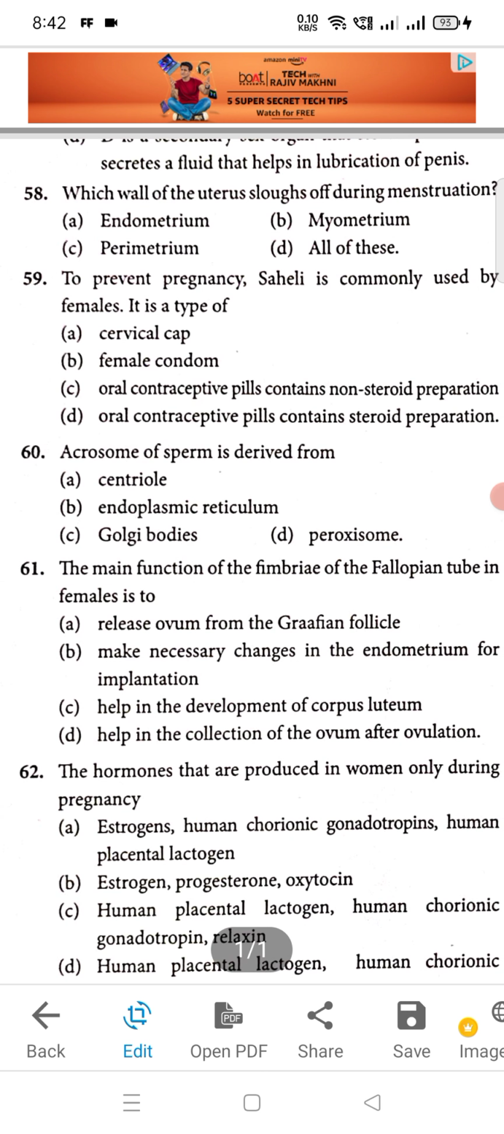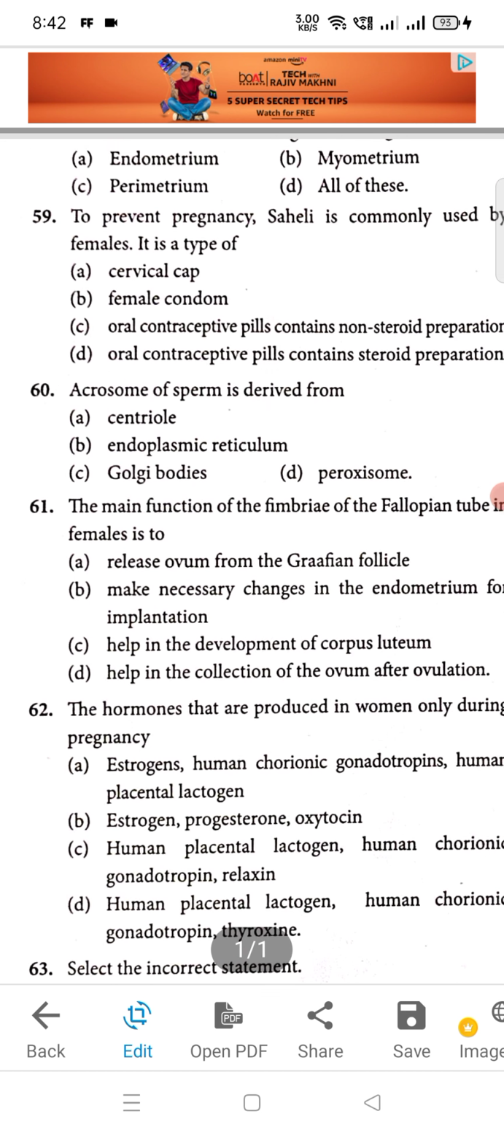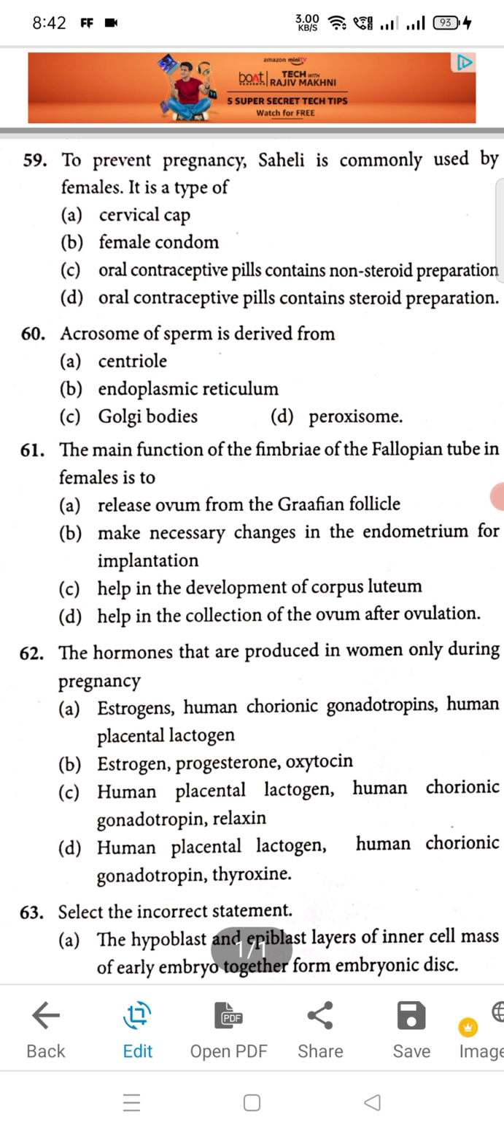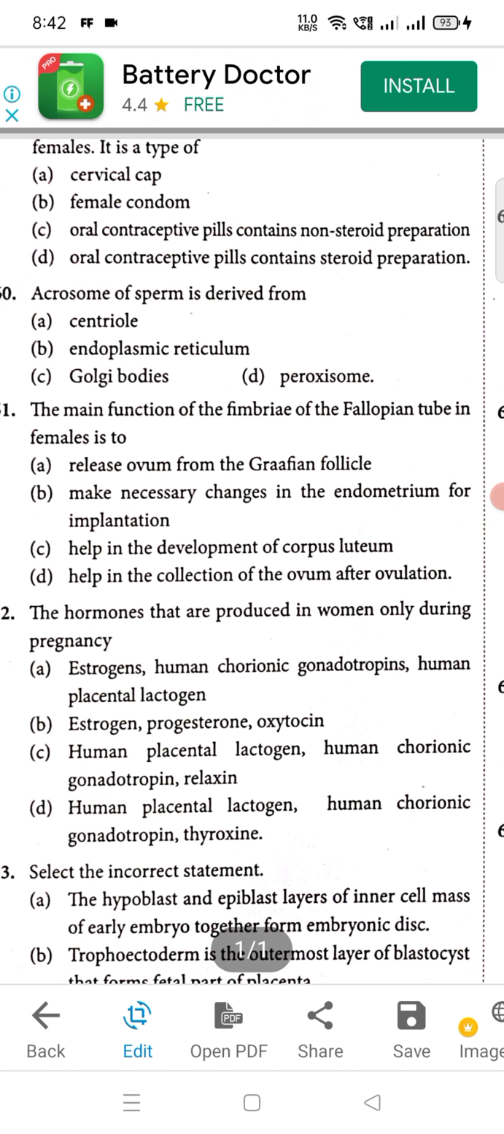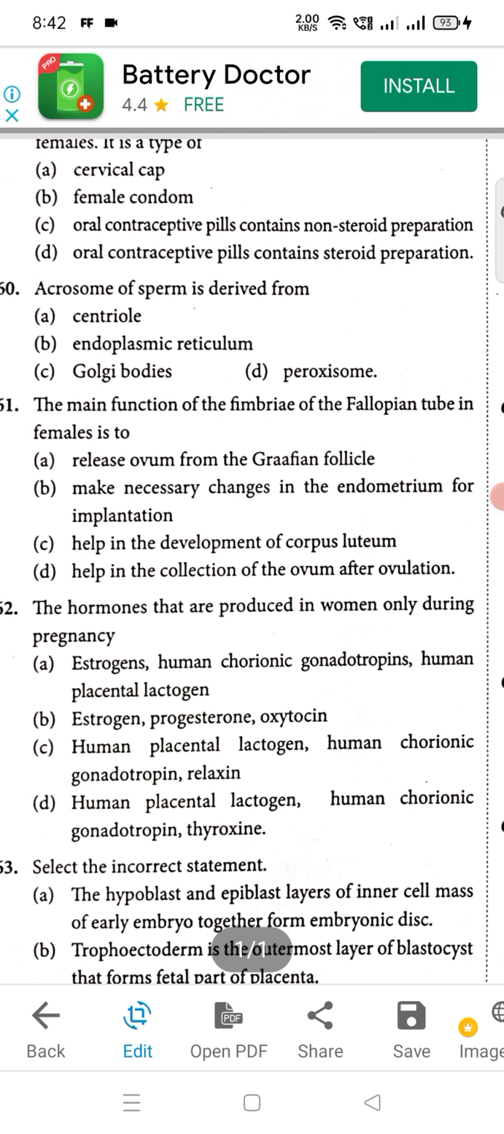Then moving to the next, question number 61. So 61, again D will be the right option. Question number 62, C should be the right answer. The hormones that are produced in women only during pregnancy. So C is the right answer: human placental lactogen, human chorionic gonadotropin, and relaxin.